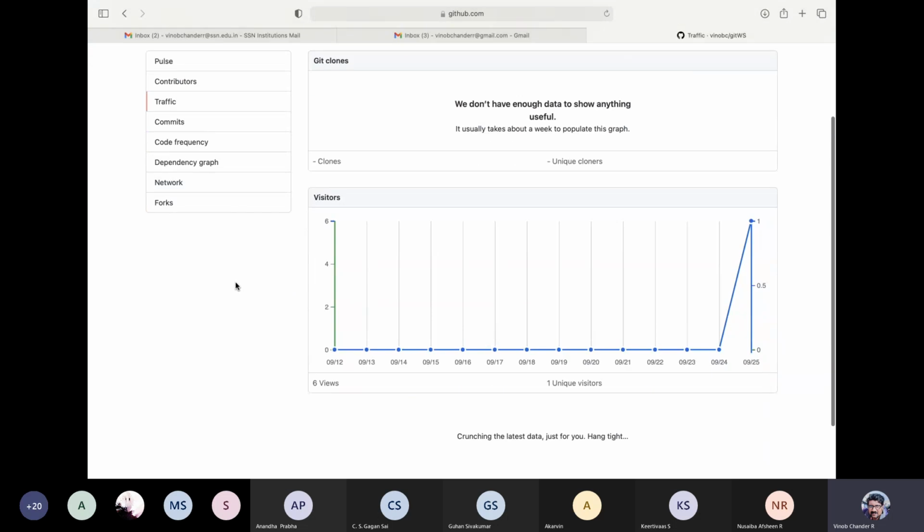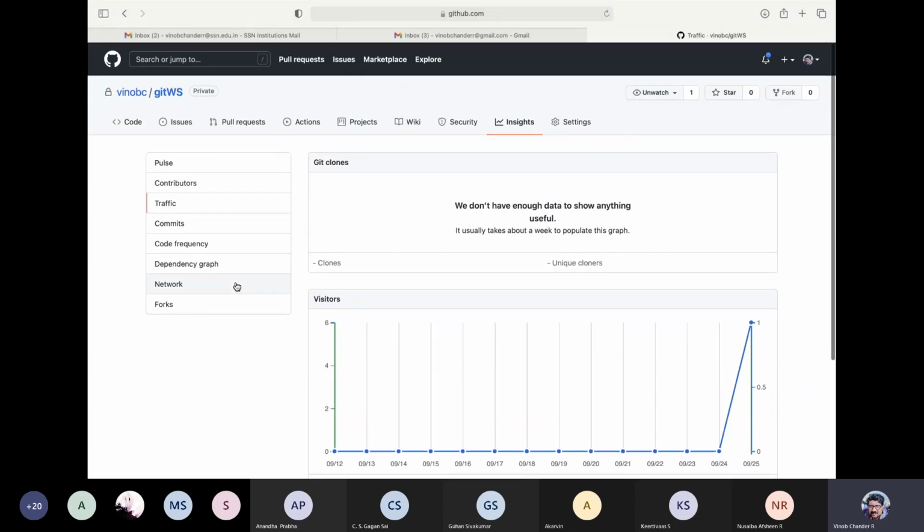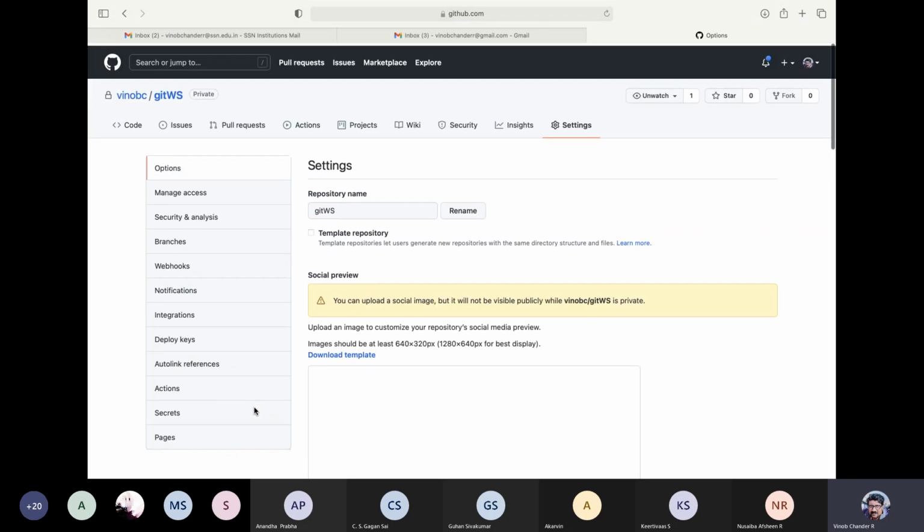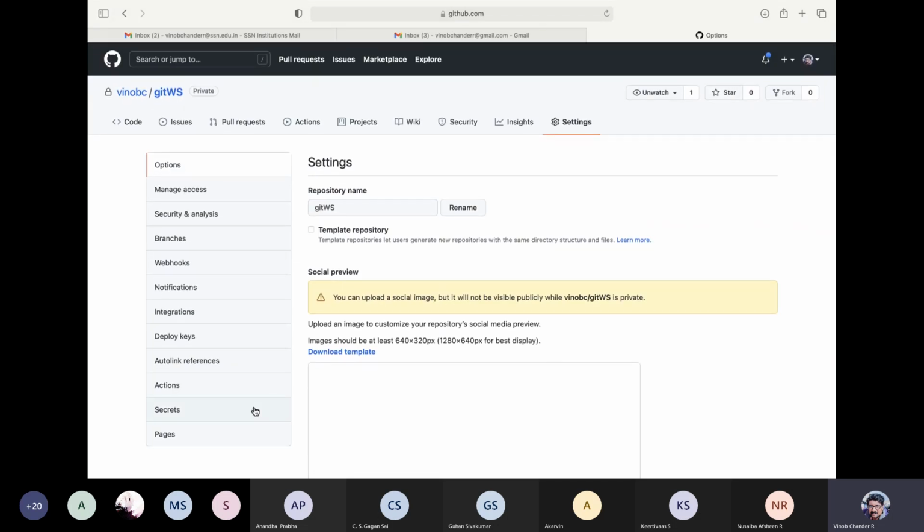Okay, so you can have a look, you can play around with all these particular things, see the things that are available, and as your code matures and when you have multiple people collaborating in the project, right, you will have all sorts of data in this particular tab. All right, and finally settings you can explore. There are so many different settings that are available that you can explore, and then as time comes in, right, you can make use of an appropriate setting as required, right? For now, just getting started,